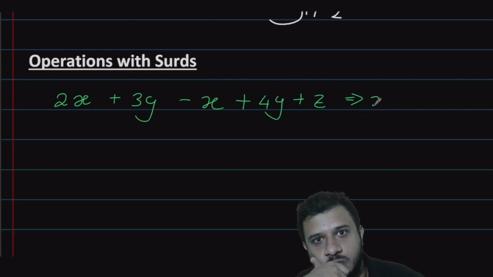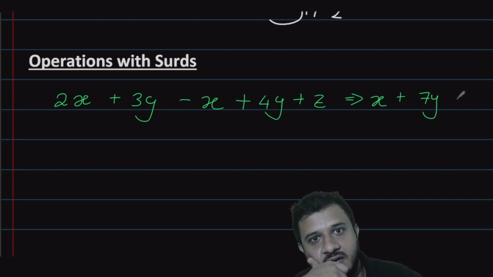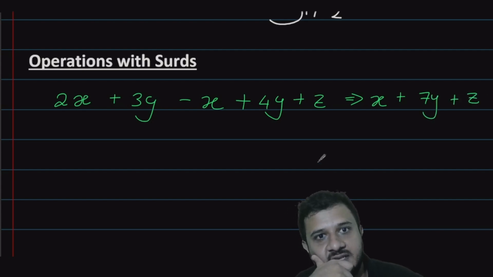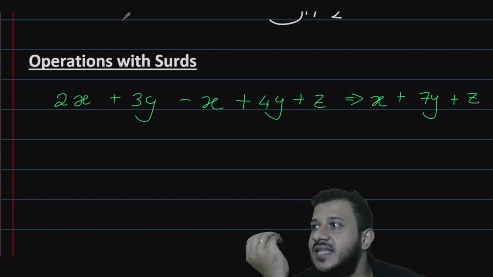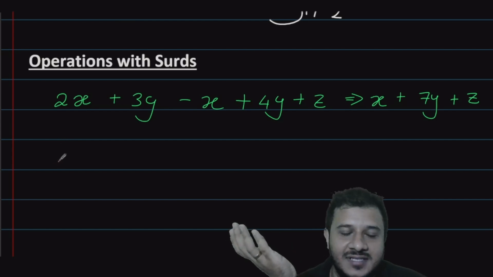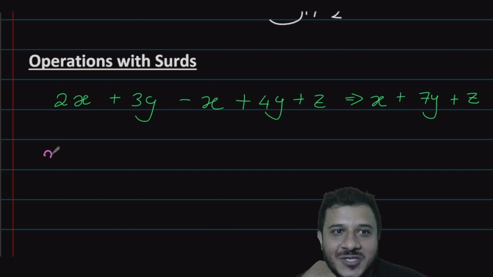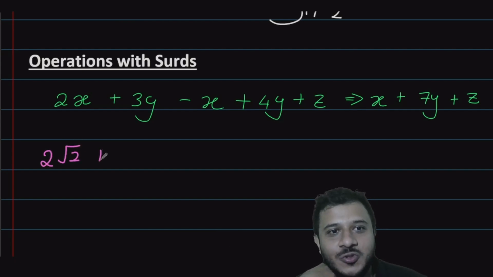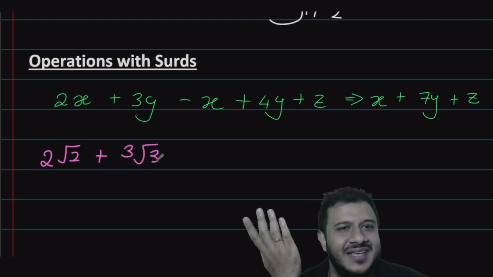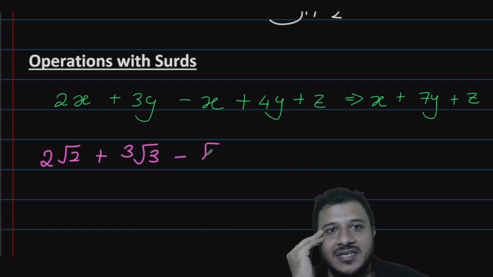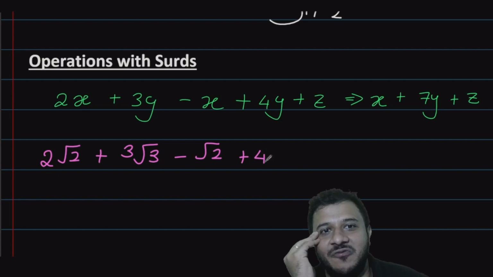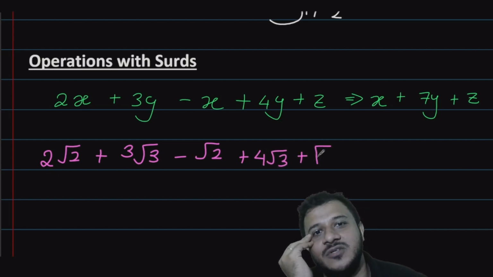x plus 7y plus z, right? Just like that, Pute. In surds, the surd form acts like an algebraic term. So you can have 2 root 2. Now instead of x, I'm using root 2. Plus 3 root 3 minus root 2 plus 4 root 3 plus root 5.